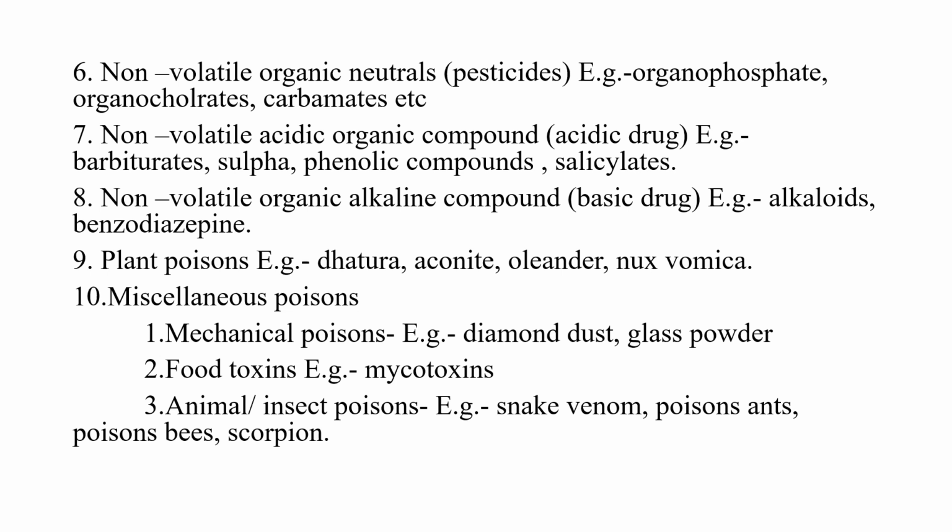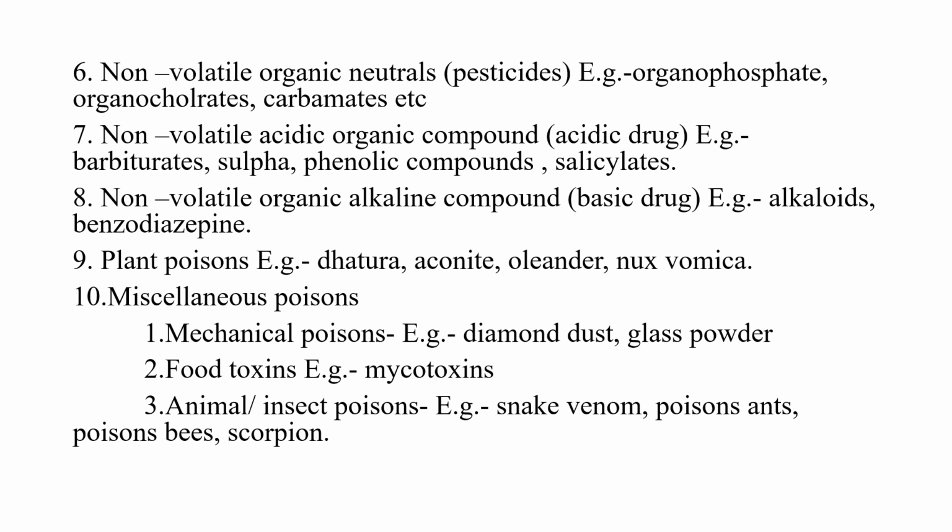The non-volatile acidic organic compounds are acidic drugs. These are like the barbiturates, sulfonamides, phenolic compounds. The non-volatile organic alkaline compounds are basic in nature.